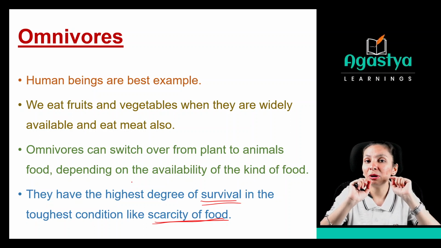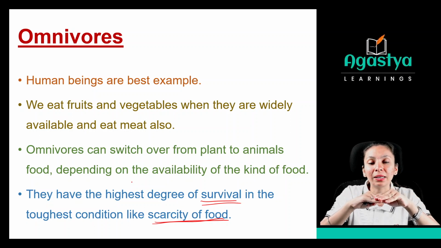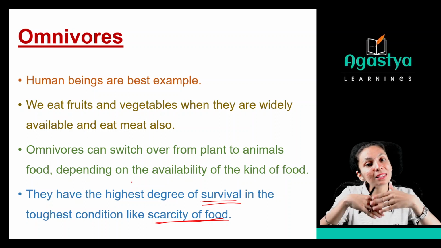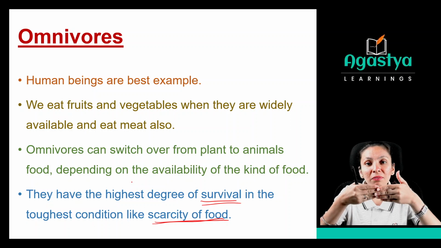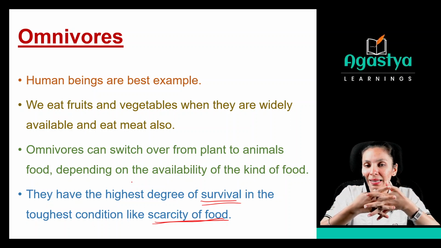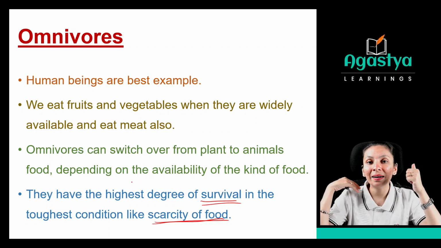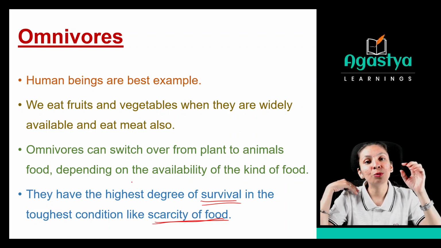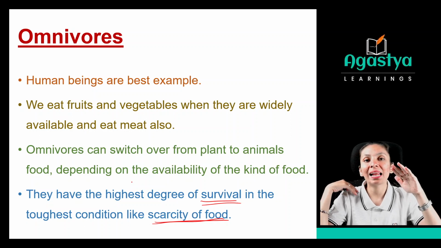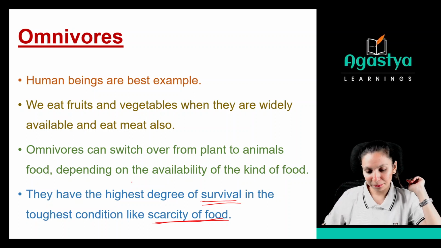So they are having the highest degree of survival. But if we are talking about the herbivores, they are eating only plants or plant related products. But if the plant related product is not there, then they will not survive properly, right? They will get killed. Just like that, carnivores. If the animals are not there, only plants are there, carnivores do not have the adaptation features so that they can eat plant related products, so they do not have that much possibility of survival. But these omnivores who can eat plants as well as animals have the highest degree of survival.